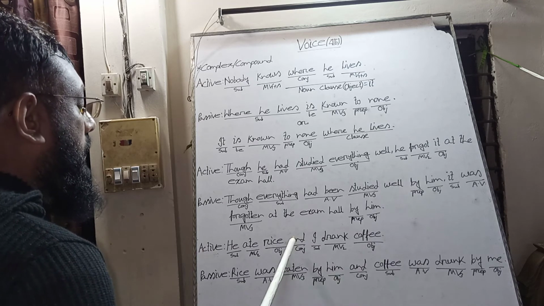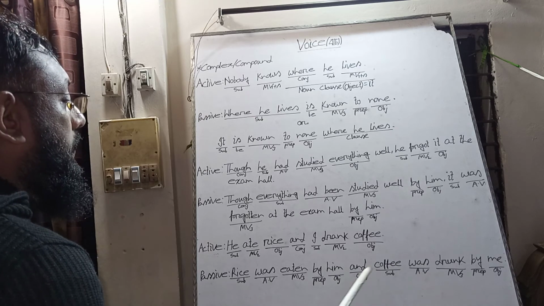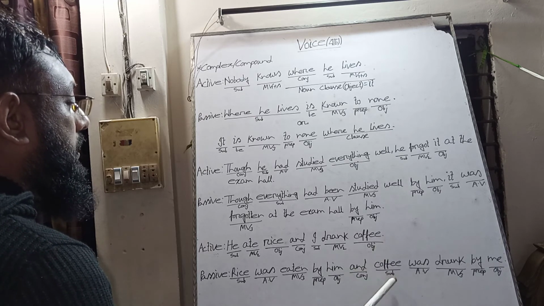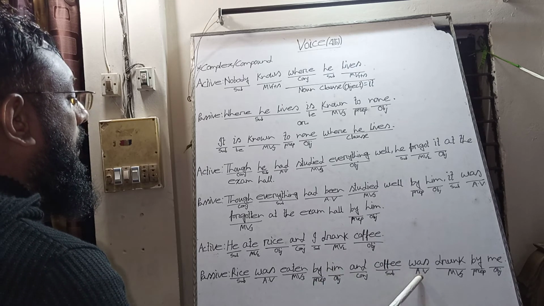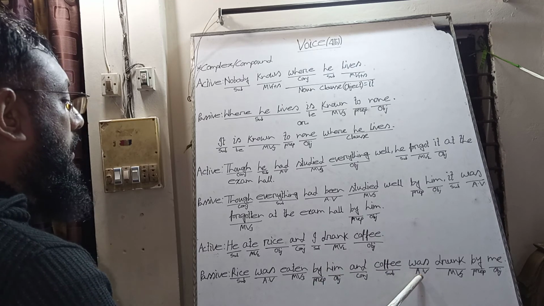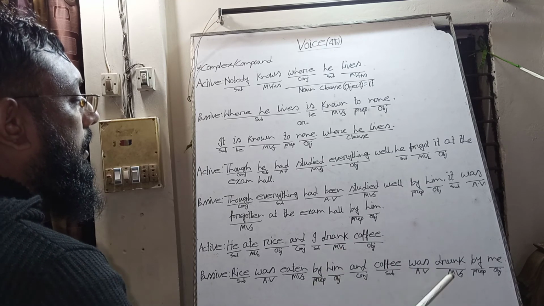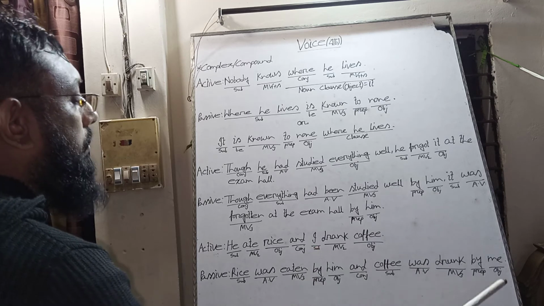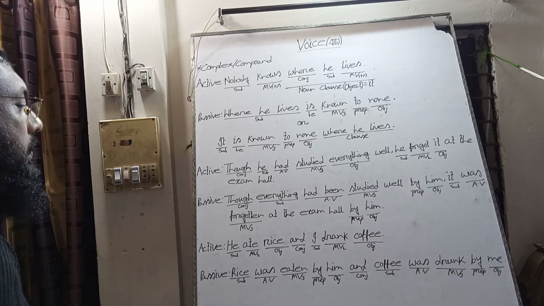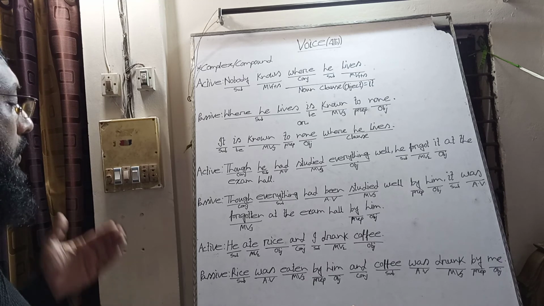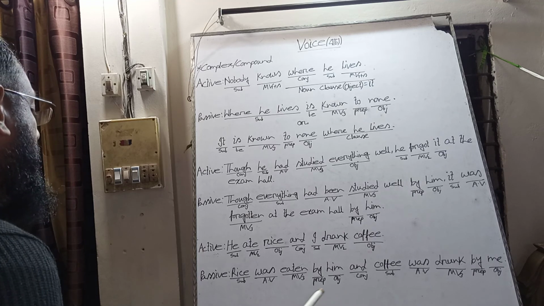Then we bring the conjunction and. The coffee object will be the subject and it is past indefinite tense, coffee is third person singular, so the be verb was will be the auxiliary verb here and we have used the past participle of drink, drank, drunk, and the subject will be the object of by. In this way we can make an active voice into passive voice for a compound sentence.